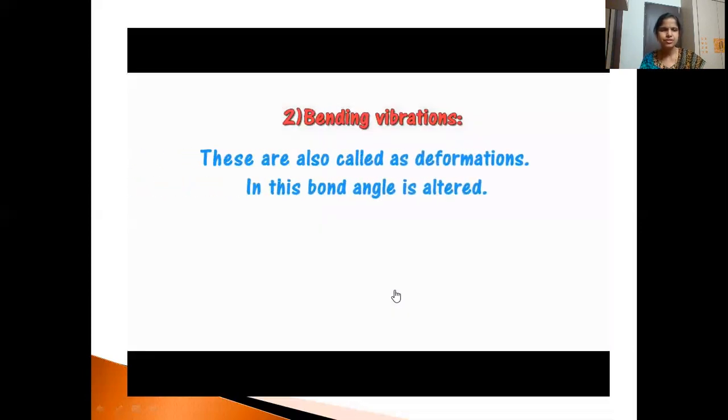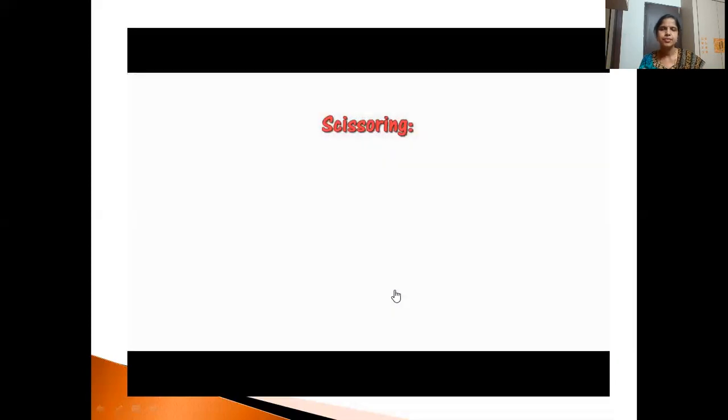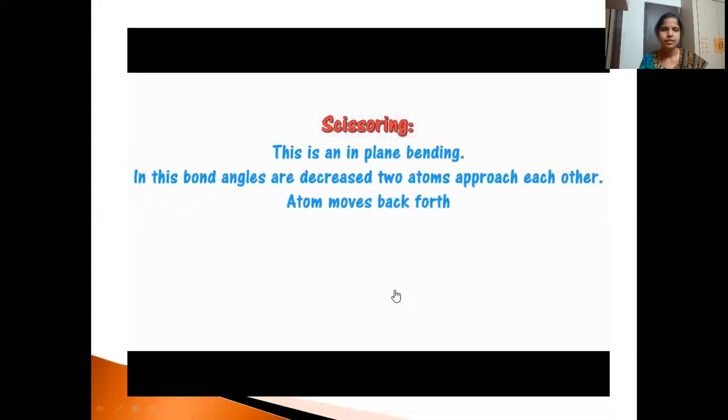Then bending vibrations. These are also called deformations, and in this the bond angle is altered. So in this again, in-plane modes we have scissoring, rocking. Out-of-plane bending is wagging and twisting. So first we'll see the in-plane bending. In-plane means all the atoms, the movement, whatever it is taking place, it is taking place on the plane. So this is an in-plane bending.